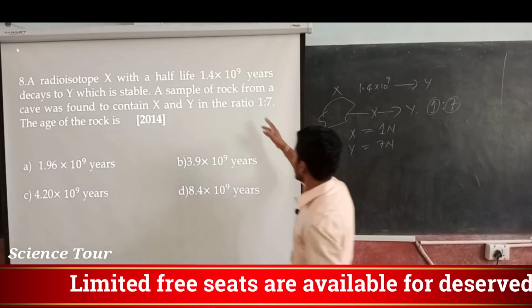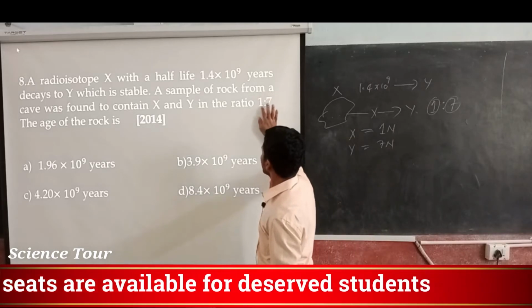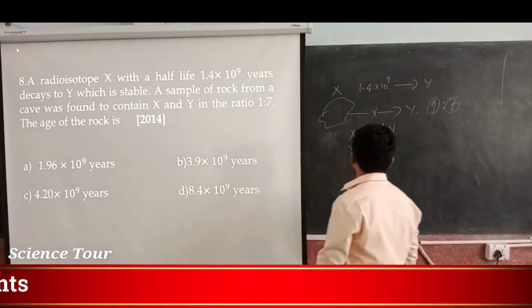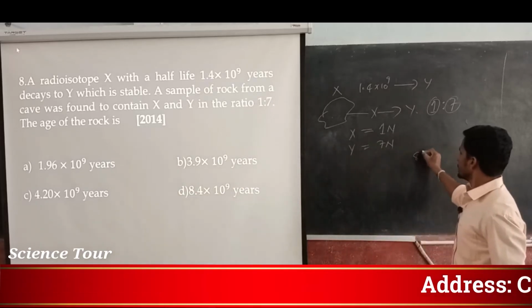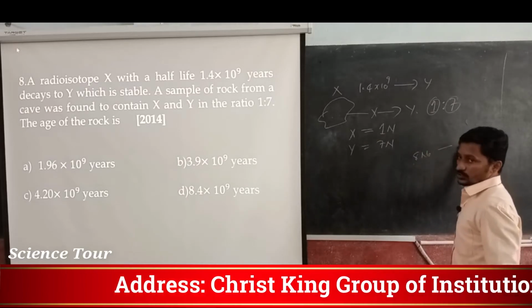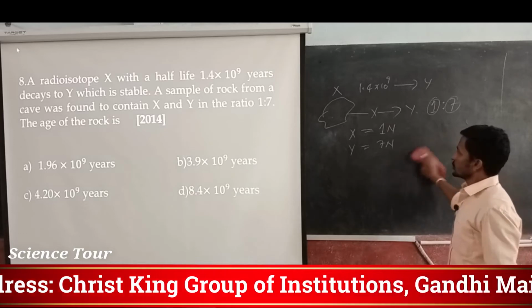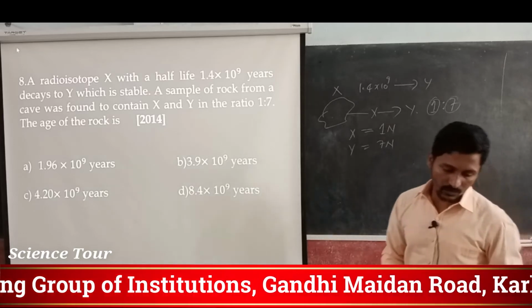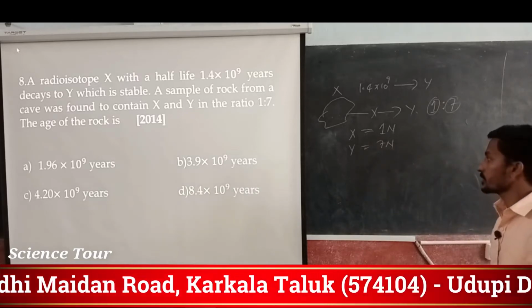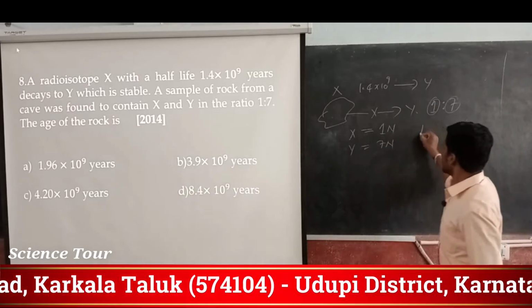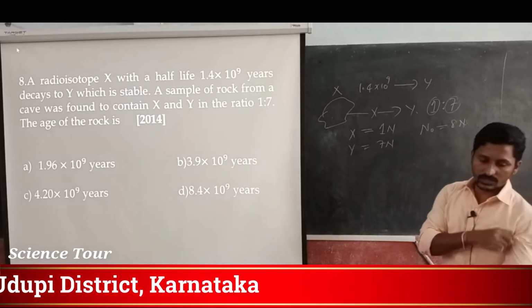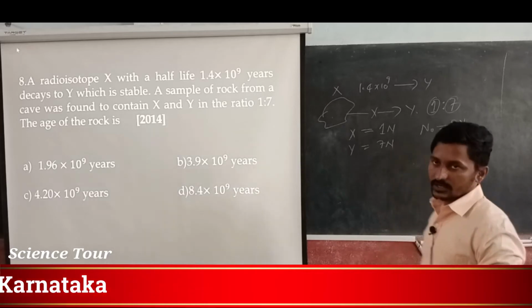Because they have given 1:7, a total of 8, out of 8 this much is X and that much is Y. So the total N naught was 8 times n.